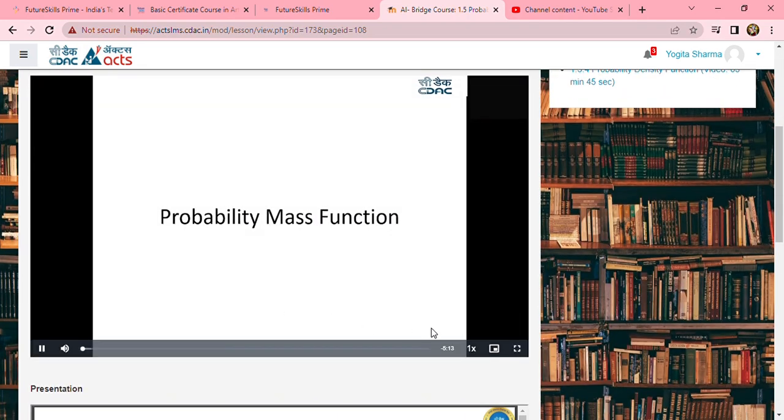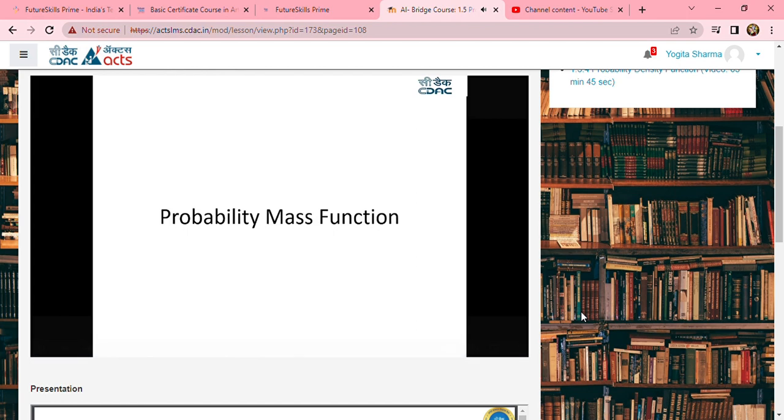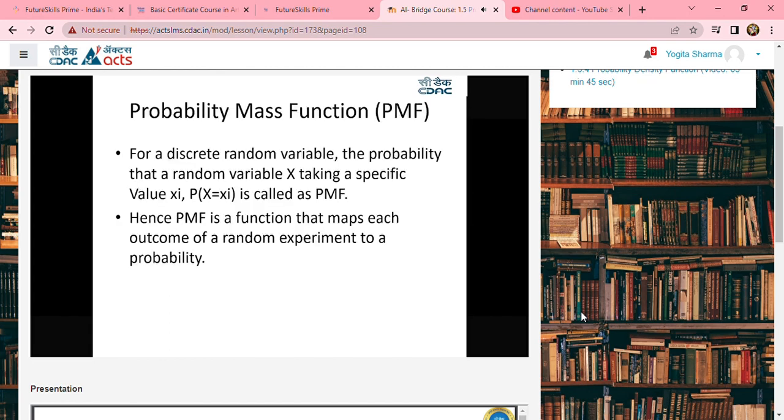Welcome back. Now, as we know that random variables can be discrete and continuous, we are going to discuss the probability mass function, for when a random variable is discrete in nature and when it is continuous in nature. Let us learn what a probability mass function is. The probability mass function for a discrete random variable is the probability that a random variable X takes a specific value. Hence, the probability mass function is a function that maps each outcome of a random experiment to a probability.